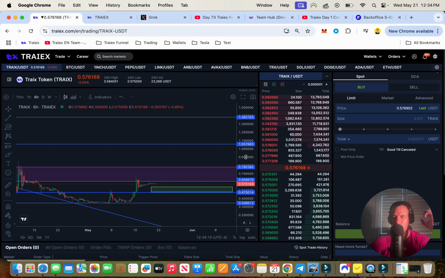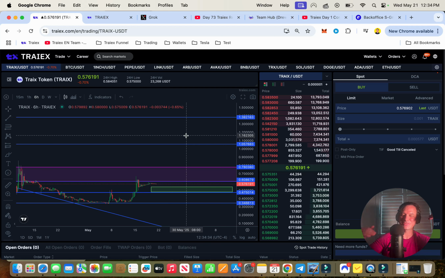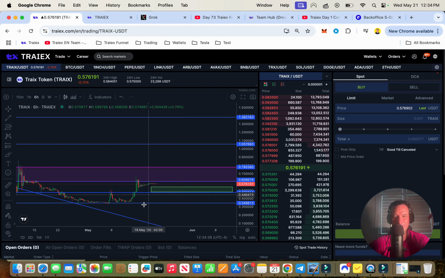We all see this with all these tokens that companies put out. They do really well at the start, and then they find their average over time. At the start, the company's pushing it, the leaders are pushing it, everyone's out there buying it, and then the leaders sell it, and the token crashes because as it's coming down, everyone else starts selling because they don't want to lose money. That's already happened with this token. We found a bottom here. This is where I bought the token pretty much.